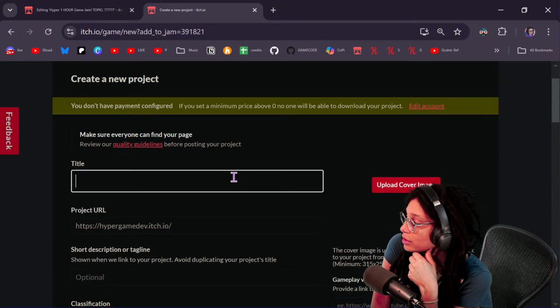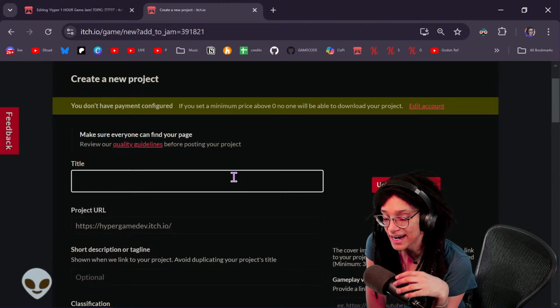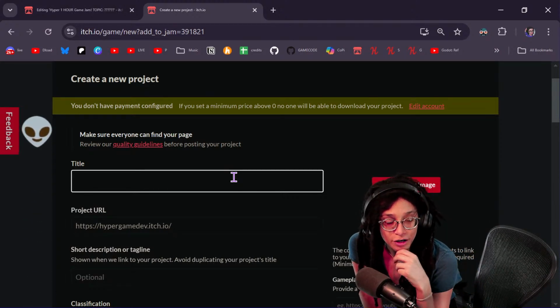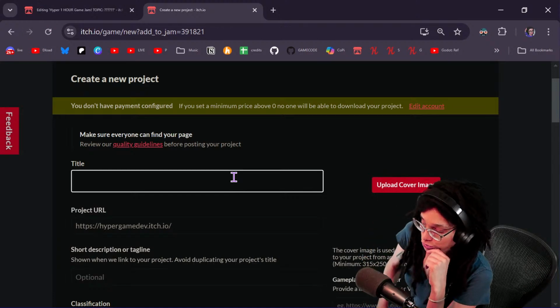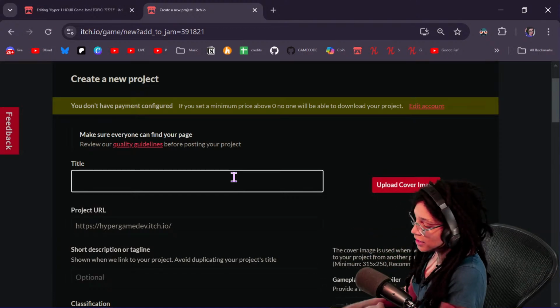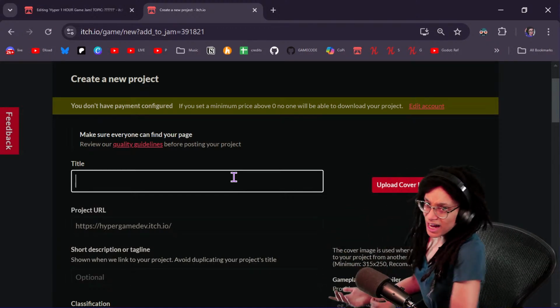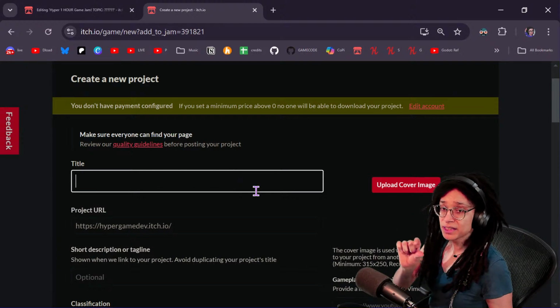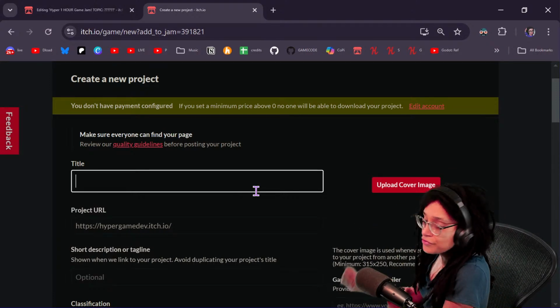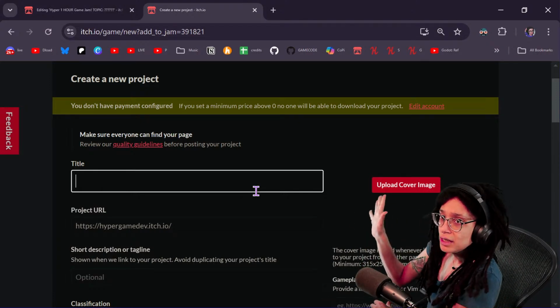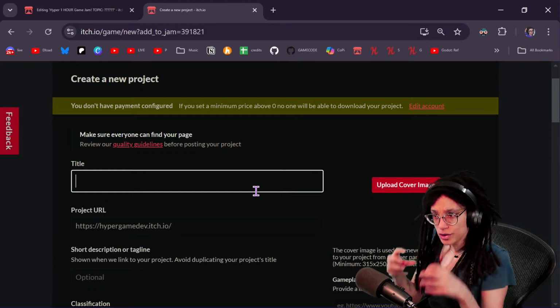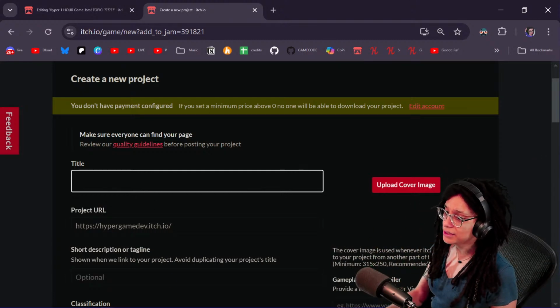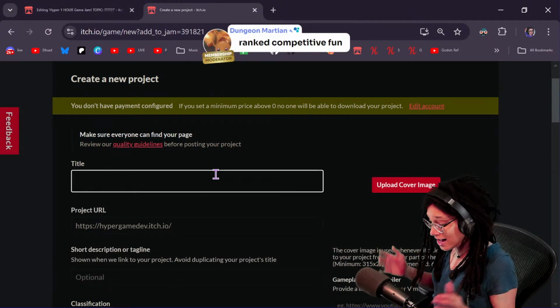Maybe today you want to learn how to use navigation agents in Godot, I don't know. Maybe you want to learn how to use a 2D project in Unity. You always make 3D games. I don't know. Set the goal for yourself. Keep it small. Maybe you don't even care about finishing the whole game. You just want to make art. You know what I'm saying? Like hone yourself in and don't worry about it being super amazing. Rank competitive fun, I don't know about that.